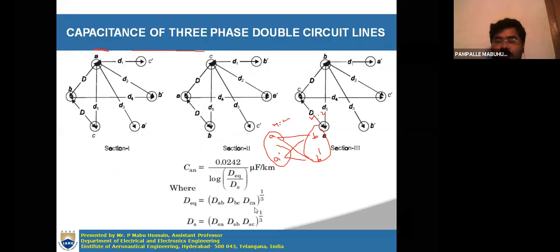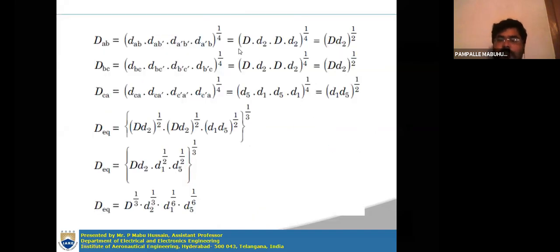From A to B, this is capital D, and A to B dash is D2. Then A dash to B, this distance and this distance are the same, D2 only. A dash to B dash, this distance and this distance are both the same, capital D. So here we have D, D2, D2, D whole to the power of 1 by 4. Finally you will get capital D into D2 whole to the power of 1 by 2.